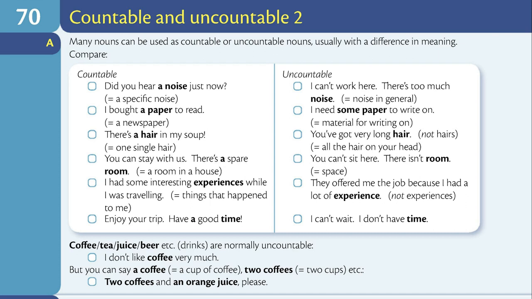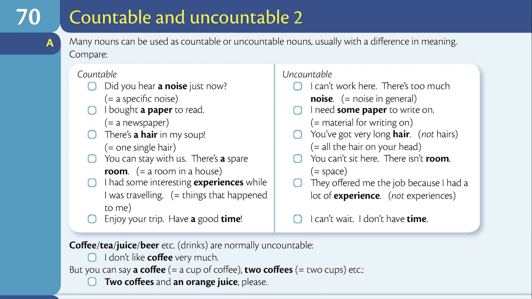Countable: I had some interesting experiences while I was travelling. Uncountable: They offered me the job because I had a lot of experience. Countable: Enjoy your trip. Have a good time. Uncountable: I can't wait. I don't have time.